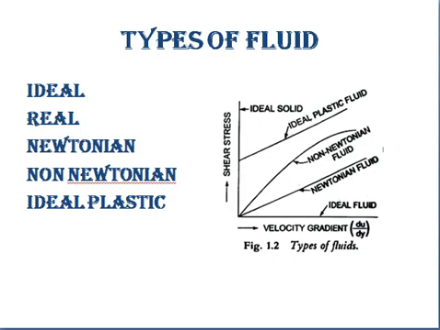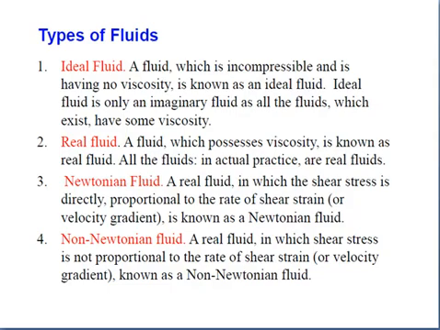Now see one by one. First is the ideal fluid. A fluid which is incompressible and has no viscosity is known as an ideal fluid. Ideal fluid is only an imaginary fluid, as all the fluids which exist have some viscosity.